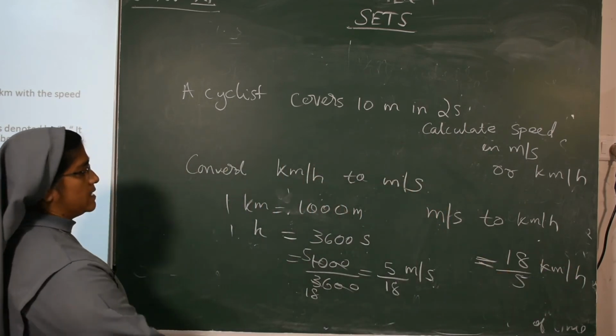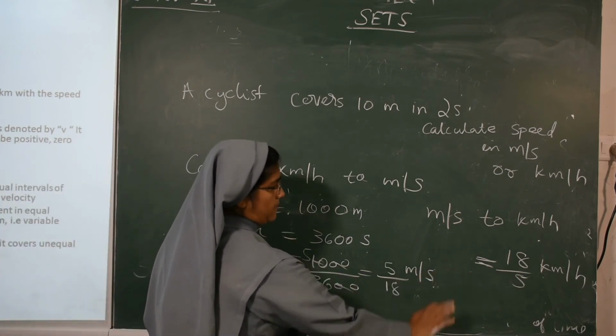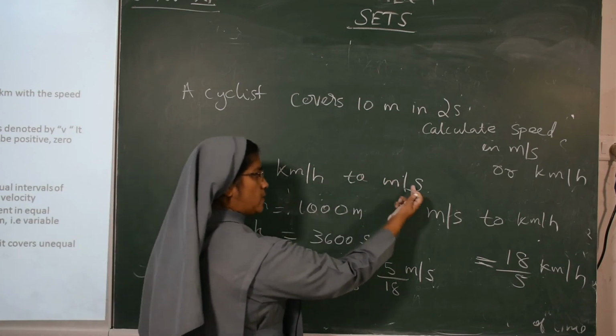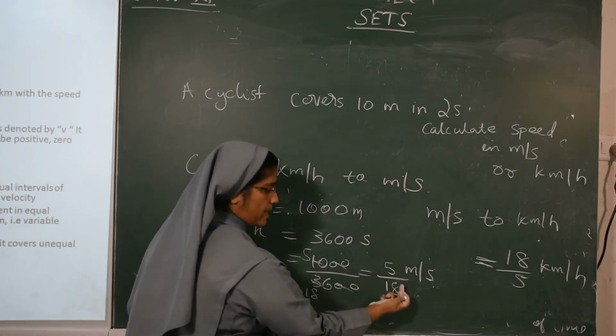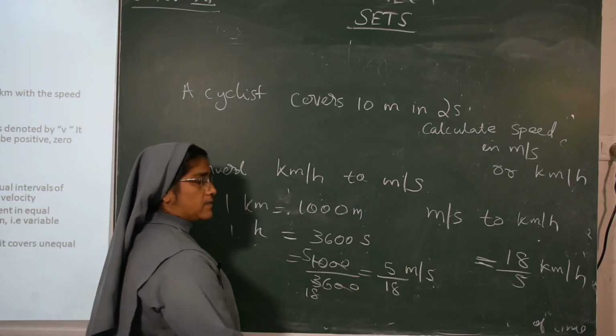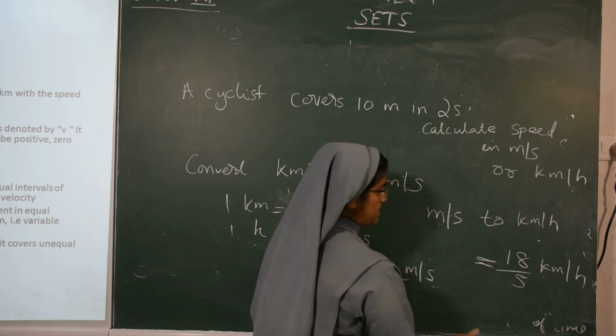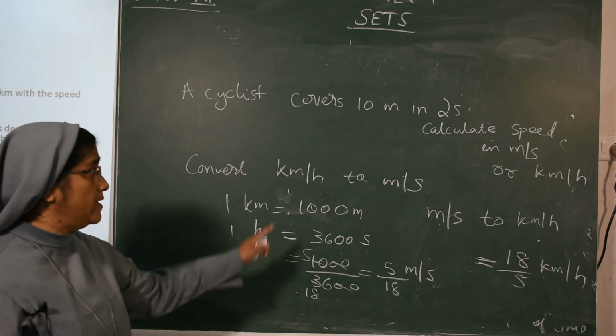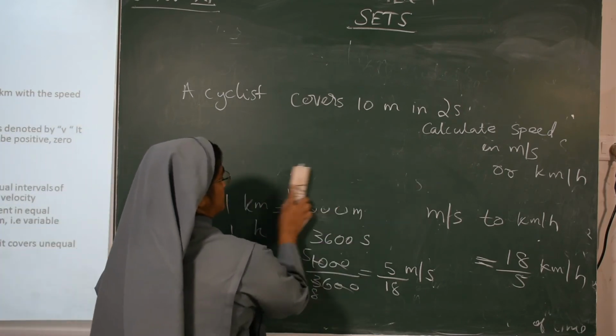Okay, then here do the reverse, 18 by 5, right? Then 5 by 18 converts kilometer per hour to meter per second, 5 by 18 meter per second. Convert meter per second to kilometer per hour, 18 by 5 kilometer per hour. So we will do this calculation.